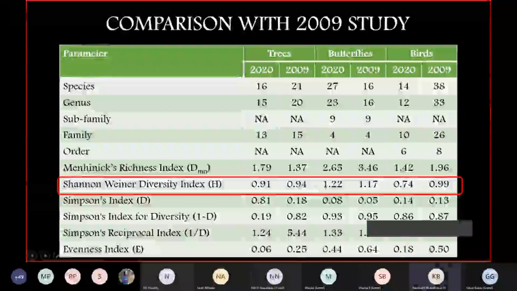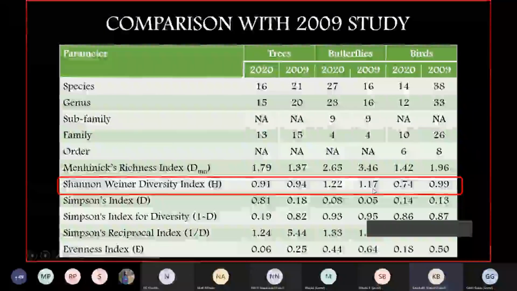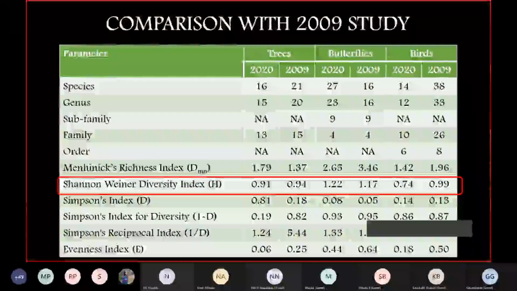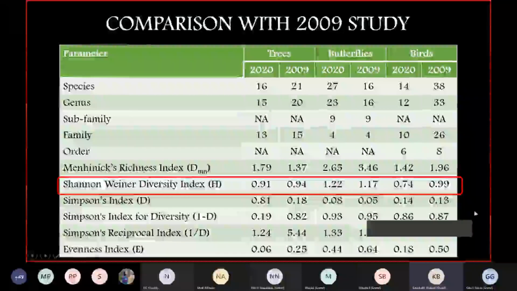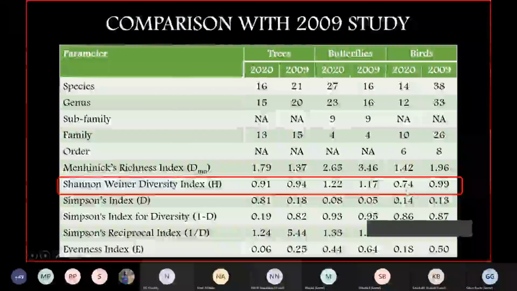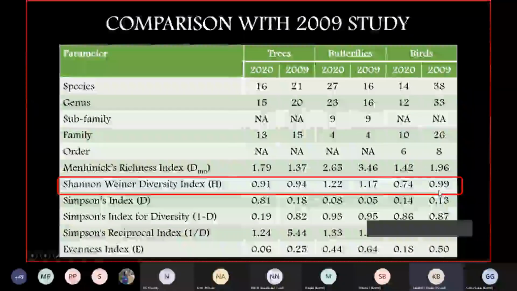Just wait. Again, with the butterflies, there's an increase, so this again shows that there's a decline in the species diversity because there's an increase in the index, right? For the birds, again, there's a decline in the value. So it talks about a declining trend in the diversity, right?